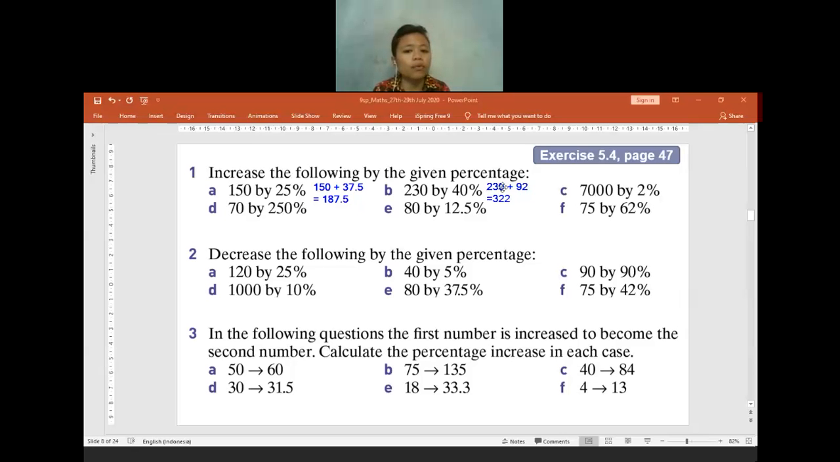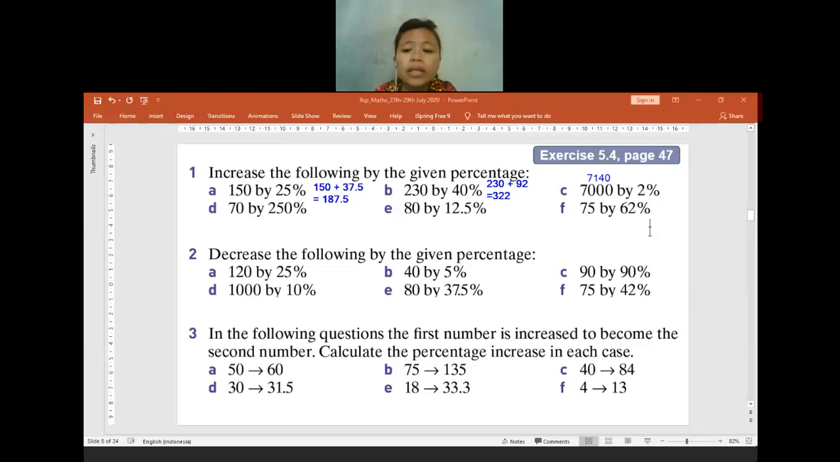Is there anyone who is confused at question B? Or maybe I go too fast? If no one asks me anything through the chat box or by unmuting yourself, it means you have no confusion. I will move to question C. 7,000 increased by 2%. How many will it be? 7,140. Is there anyone who got a different answer or is confused here? So you need to find 2% out of 7,000, which equals 140.